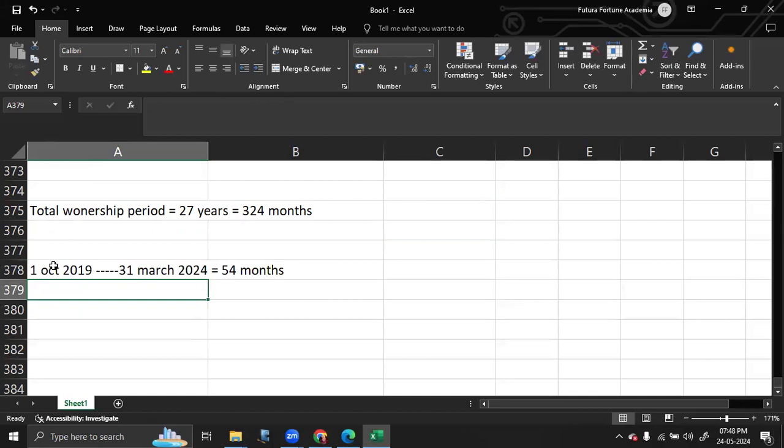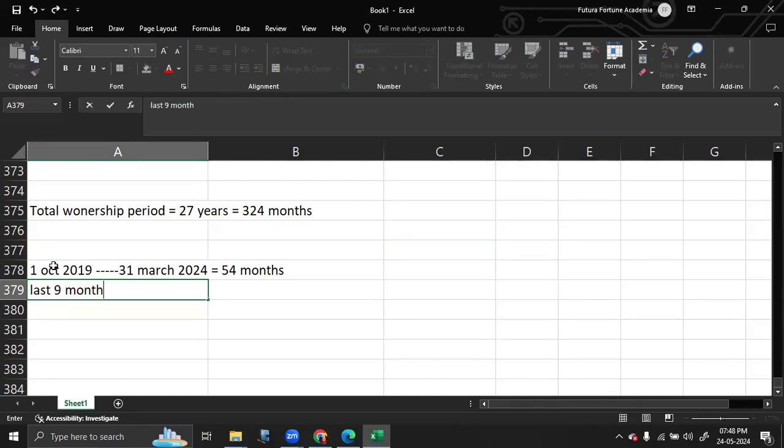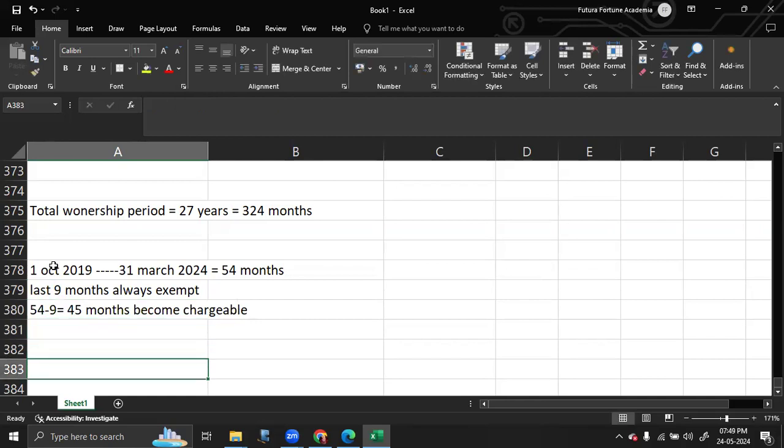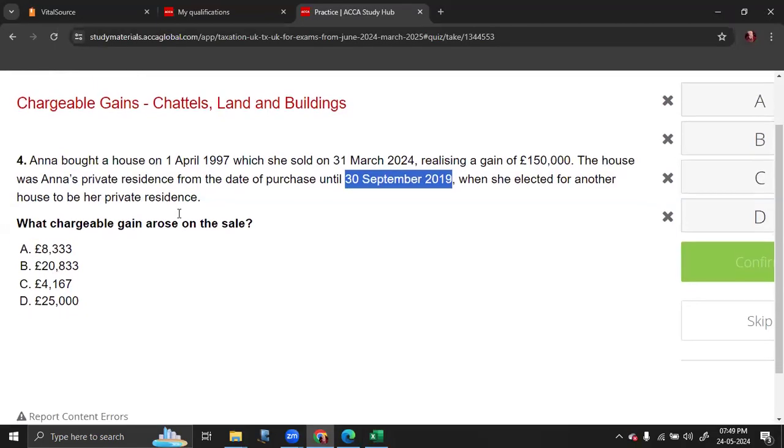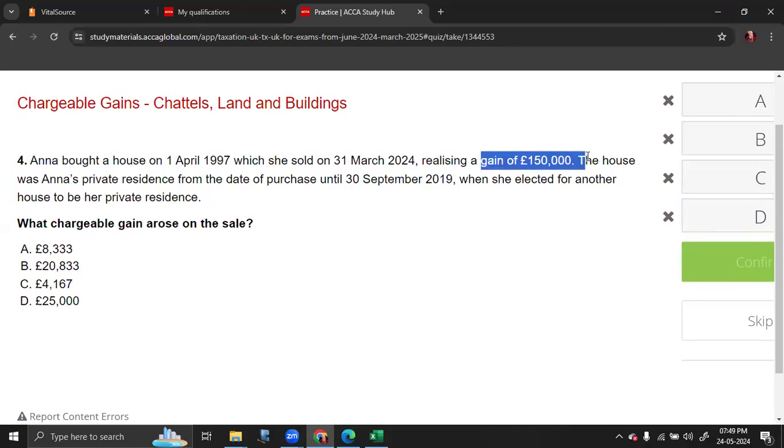So normally the period that you have not occupied in that house becomes chargeable, but the last 9 months is always exempt. That means out of the 54, you can still deduct 9 months, and the remaining 45 months become chargeable. So if you want to calculate, your chargeable gain is equal to whatever gain you have attained. So here the gain that you have made is 150,000.